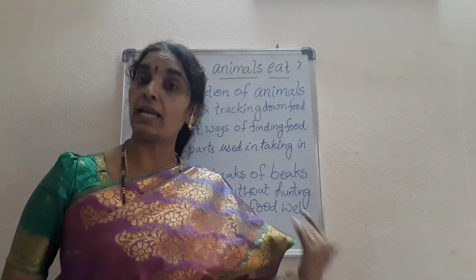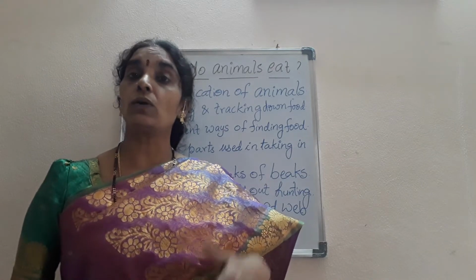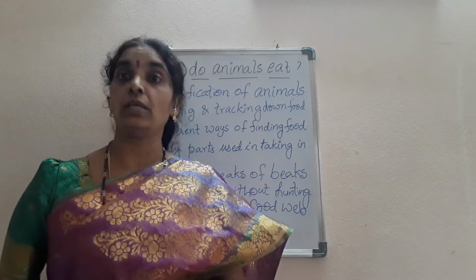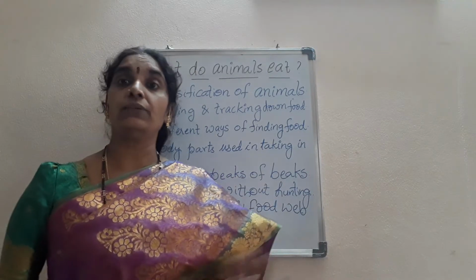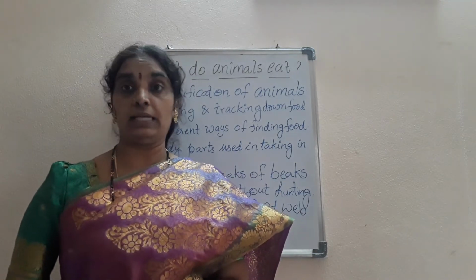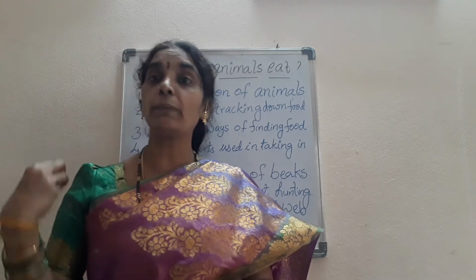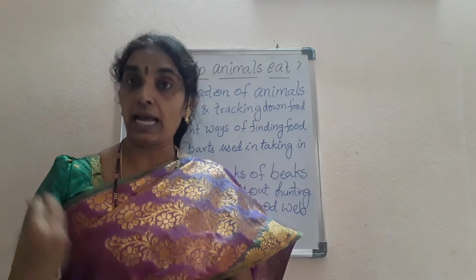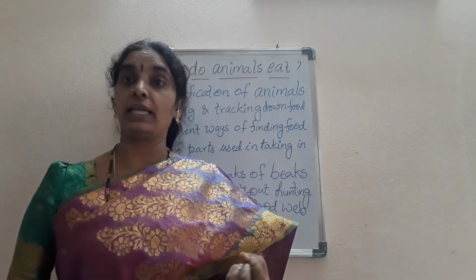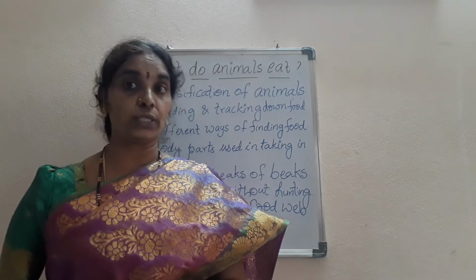And some animals, the carnivores, live only in the forest because they will be killed if they are in human habitation, or otherwise they do not get the food, that is if they are kept in the zoos, or they may be killed by the human beings, so they are afraid and they live where they have the optimum food, and the habitat suits them to be in the forest itself, and they get the food, shelter, everything in the forest, so they live in the forest itself.